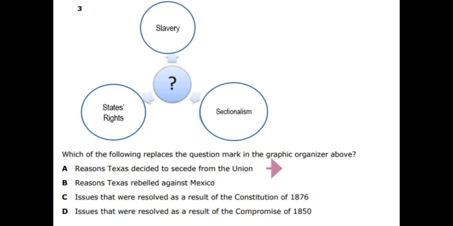B, reasons the Texans rebelled against Mexico? C, issues that were resolved as a result of the Constitution of 1876? D, issues that were resolved as a result of the Compromise of 1850.